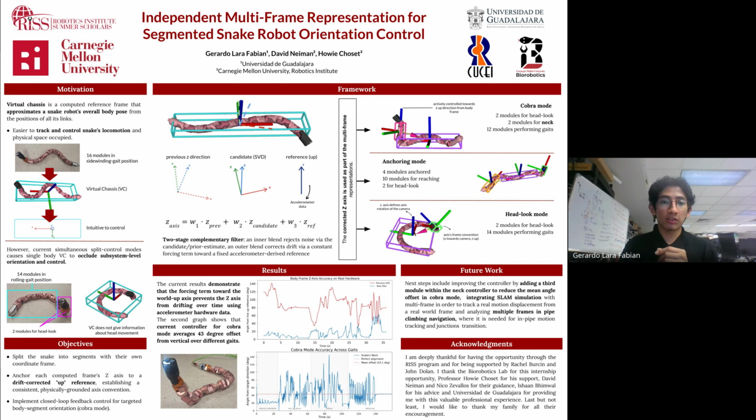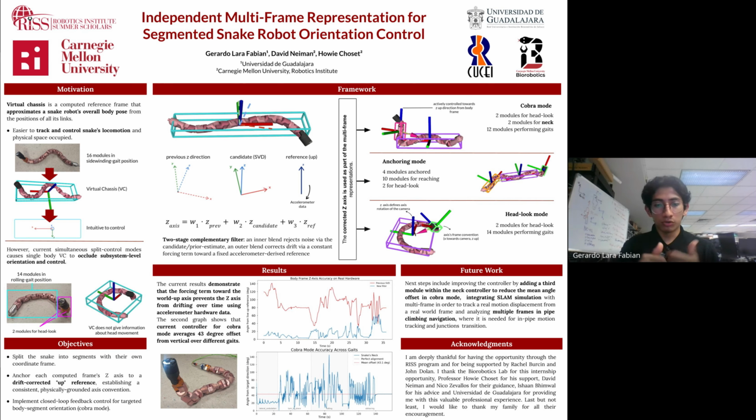In this scenario, I choose two modules for the neck to be actively controlled, so the head is always looking up. In this picture, you might see an example of how Cobra mode looks like in real life. The second plot shows the head orientation against the accelerometer data that is pointing up. So we are expecting this angle difference to be close to 0 while we are moving the snake.